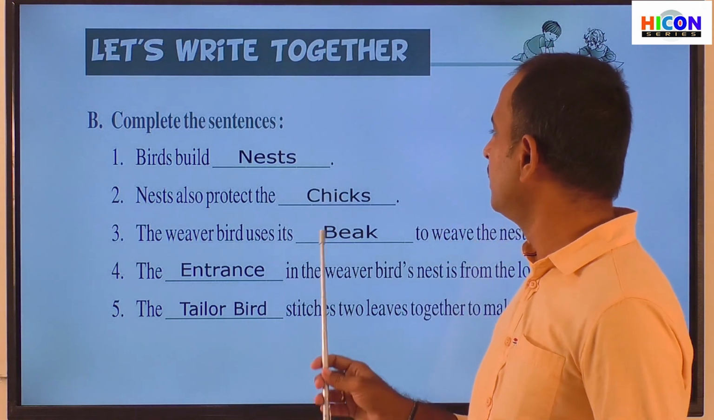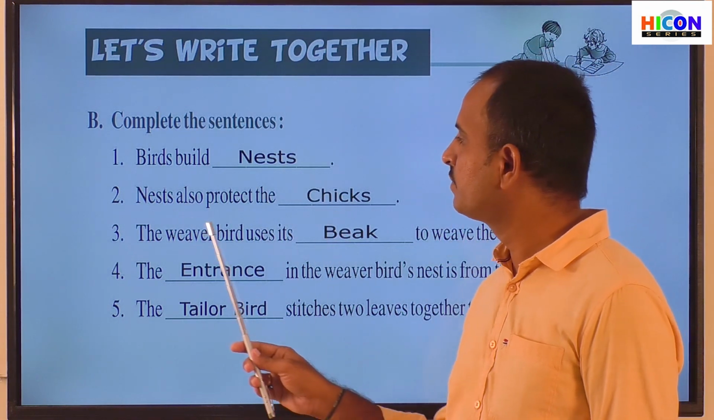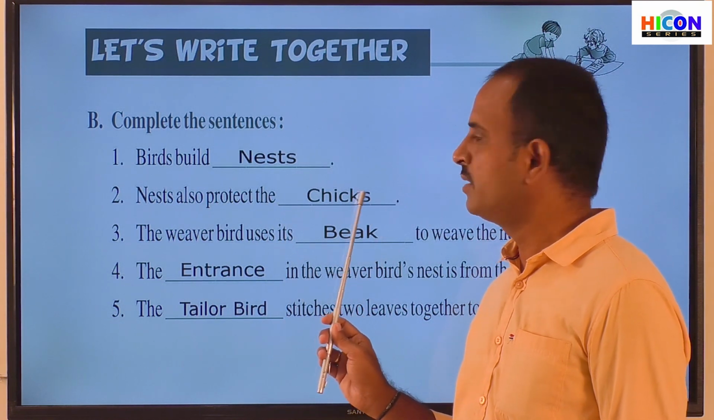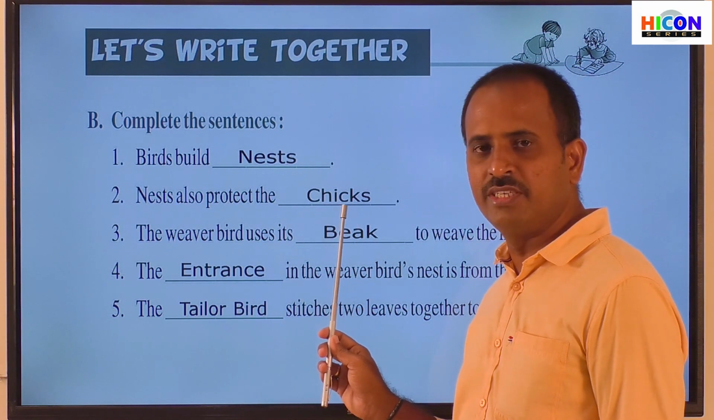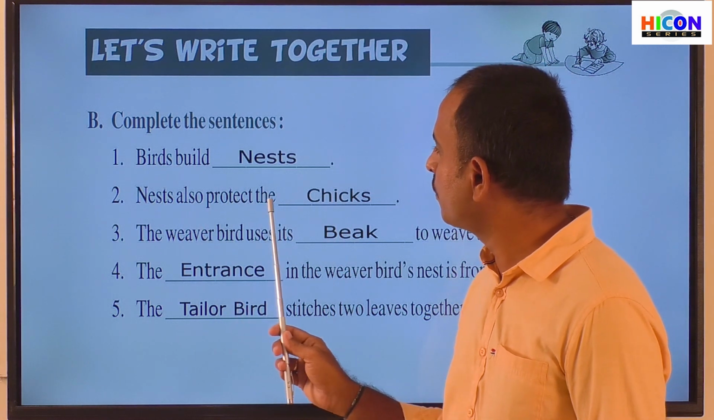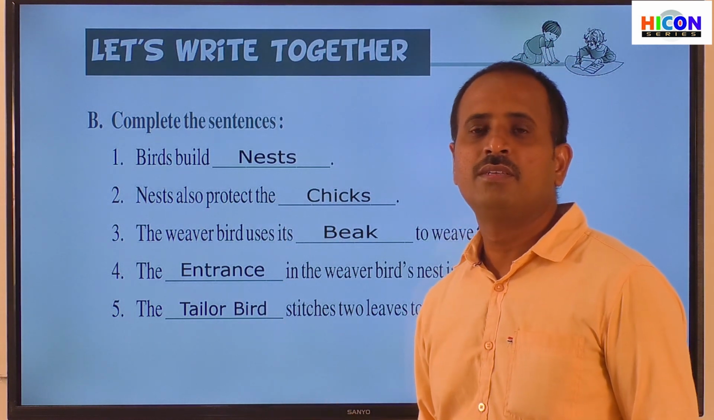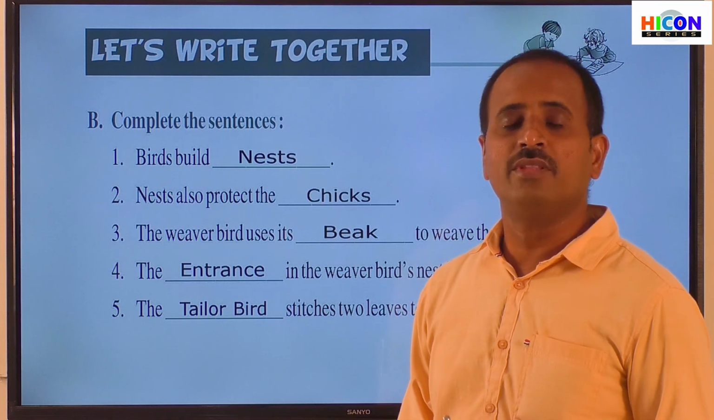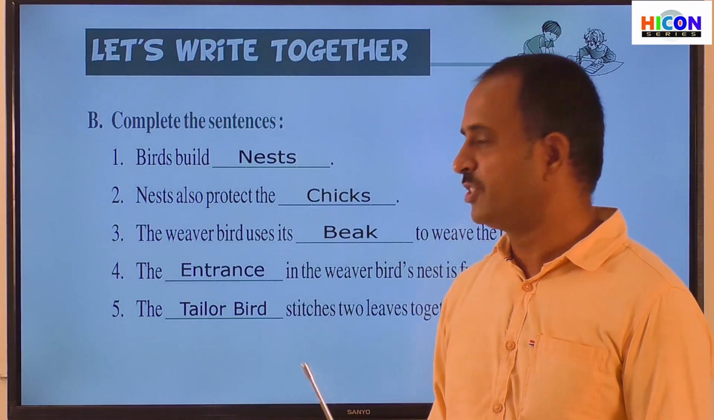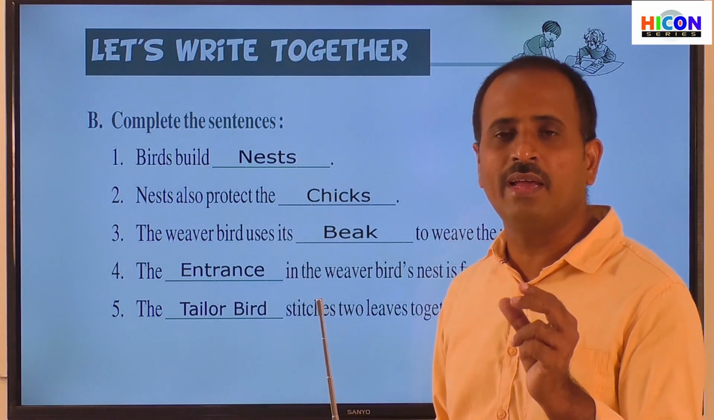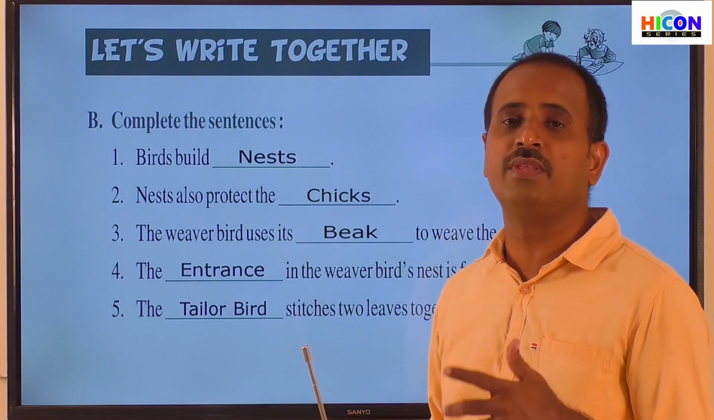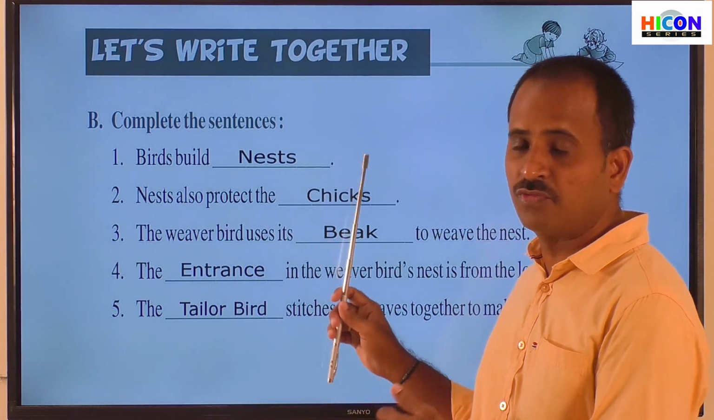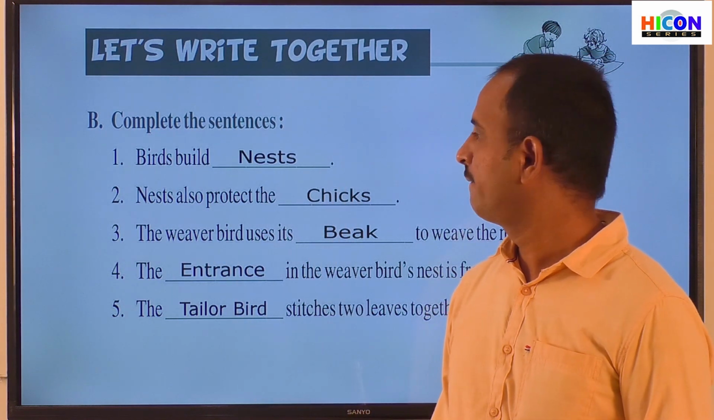And next, what is the answer for the second sentence? Nest also protect the chicks. The answer for the second sentence is chicks. So children, the nest not only protects the mother birds, this nest also protects the chicks. That means the small young birds which come out from the eggs are called chicks. So this nest also protects the chicks from the enemies.